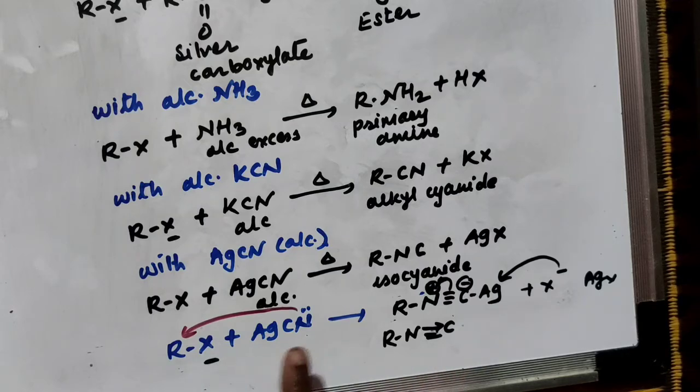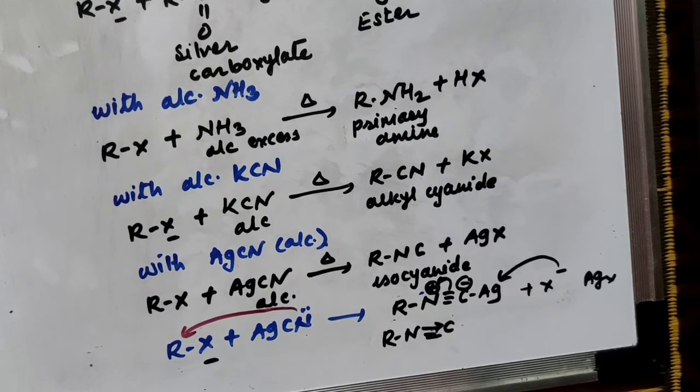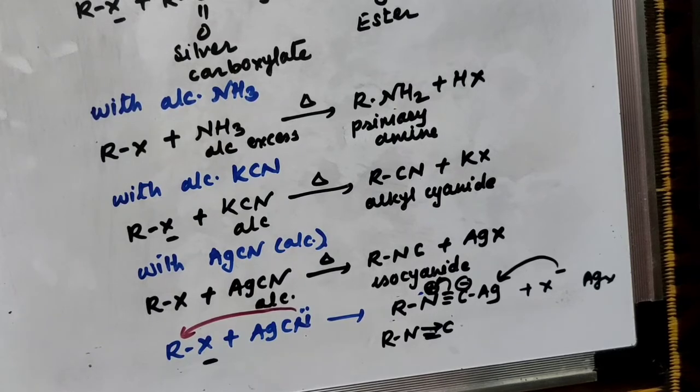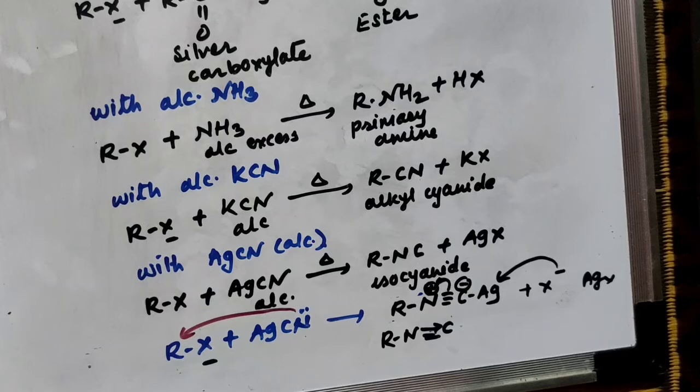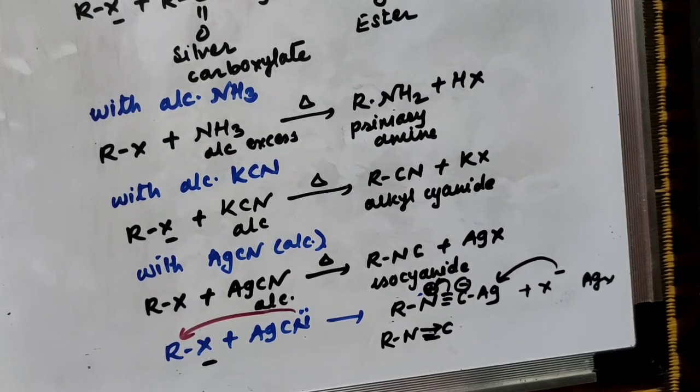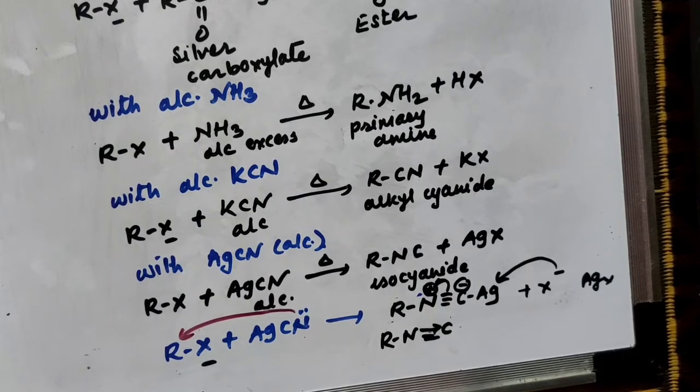In this case, AgCN is a covalent bond, so the carbon atom is not available to make a bond with the alkyl group. So the nitrogen atom donates an electron pair. It has a lone pair of electrons on it, so it can donate the electron pair to the alkyl group and form a bond with the alkyl group. So there is a formation of isocyanide.